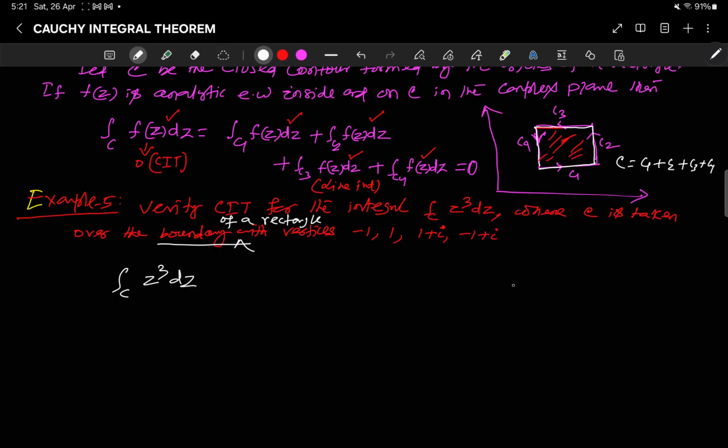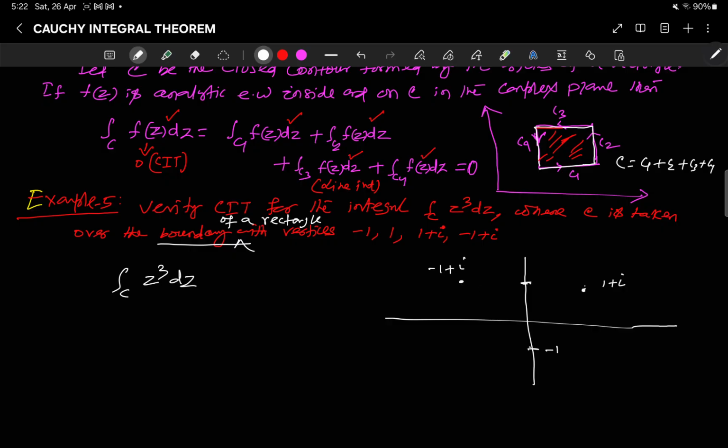with vertices: the vertices are 1, -1, and -1 plus i, then 1 plus i, and -1 plus i.